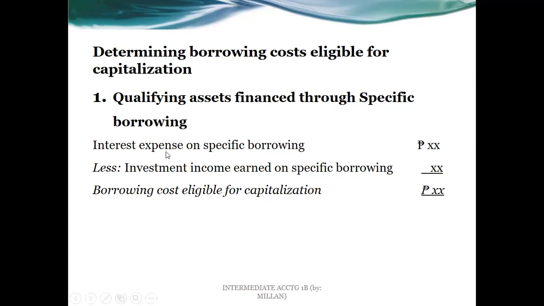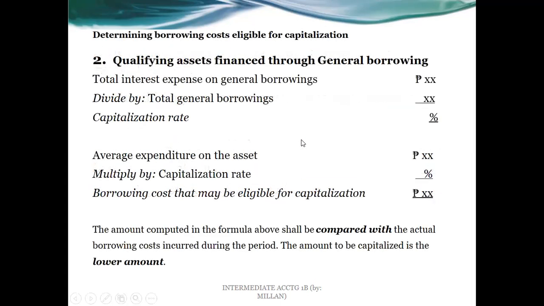So in this case, whatever is the actual interest expense on the specific borrowing, we just have to deduct any investment income earned on the specific borrowing, and that is the borrowing cost eligible for capitalization. If no investment income is earned, of course, the interest expense on the specific borrowing is equal to the borrowing cost eligible for capitalization. Then, after that, what about for general borrowing?